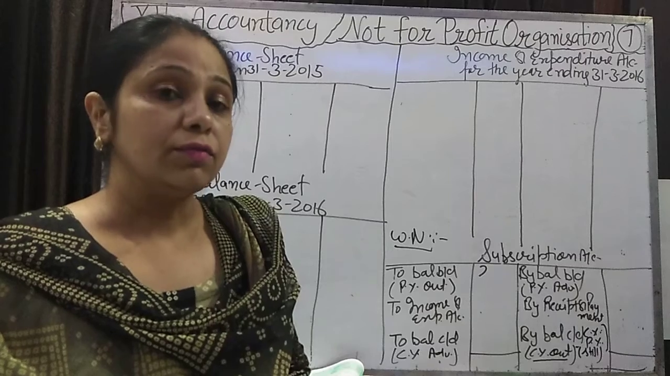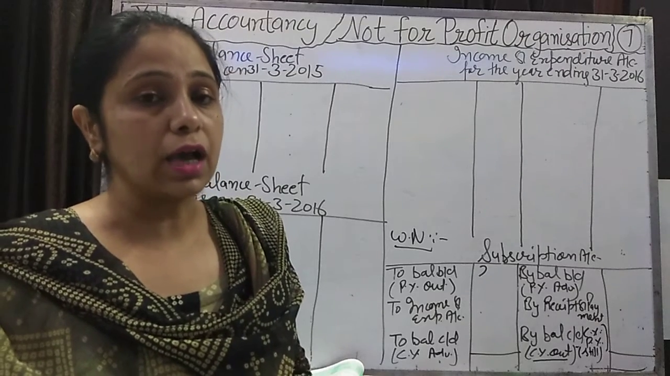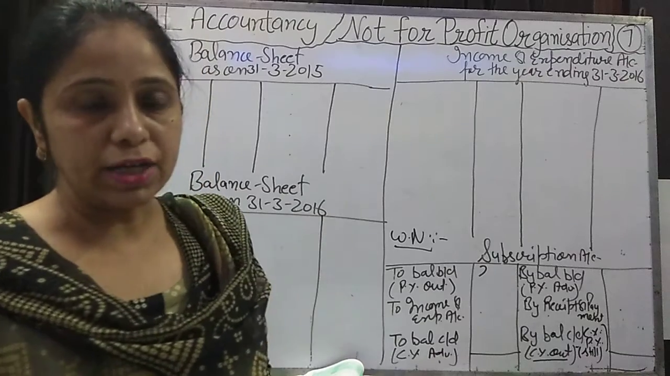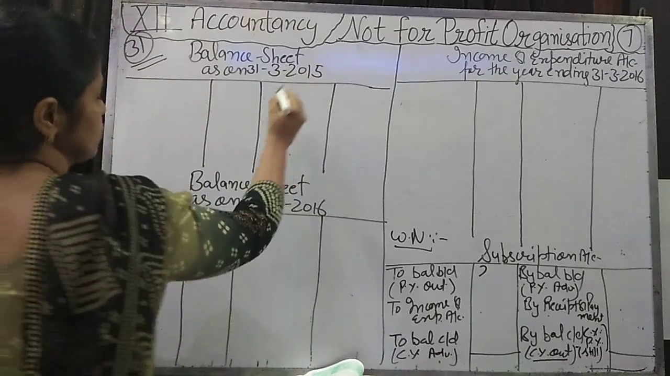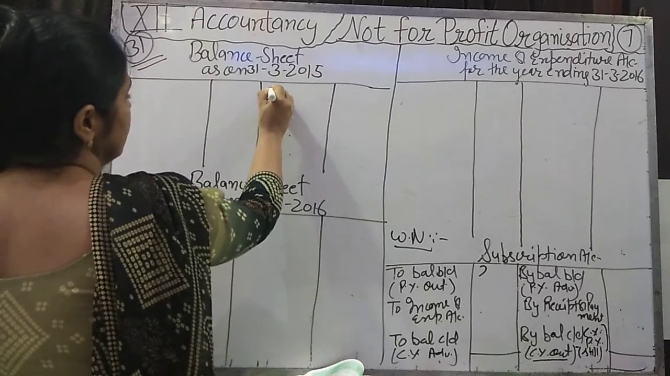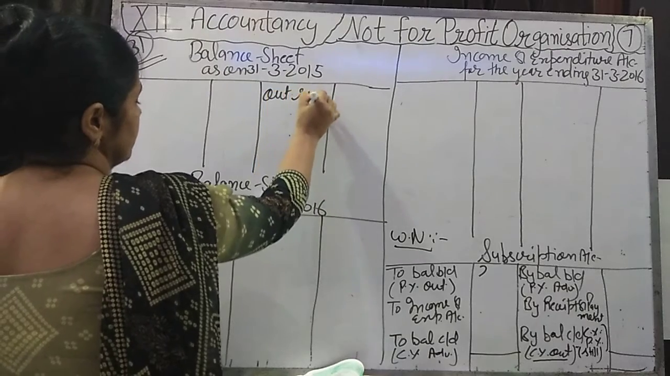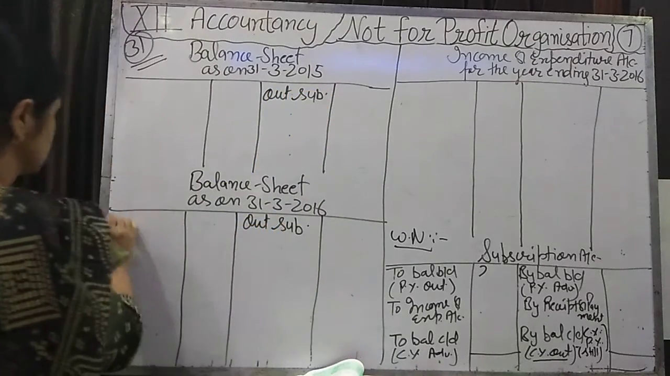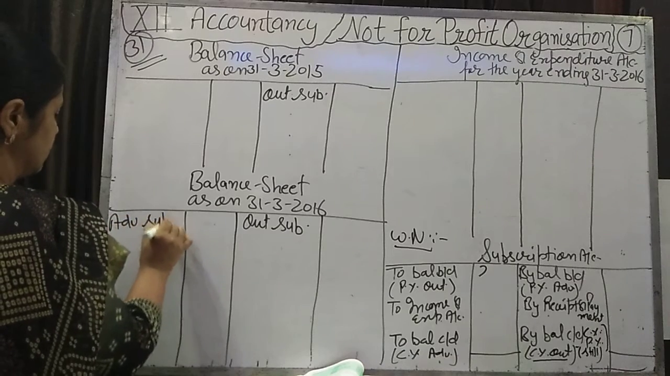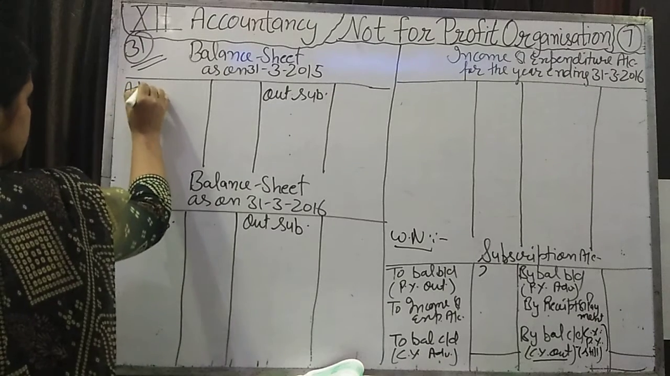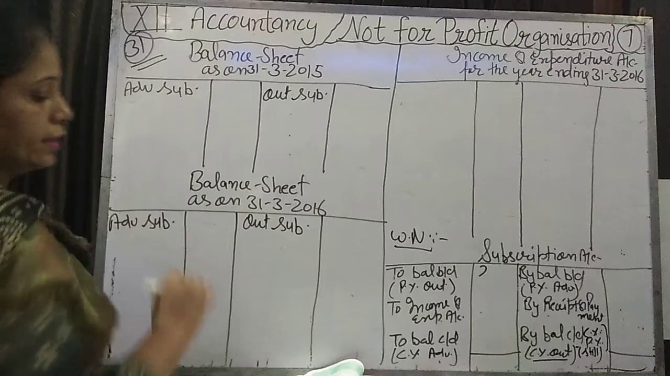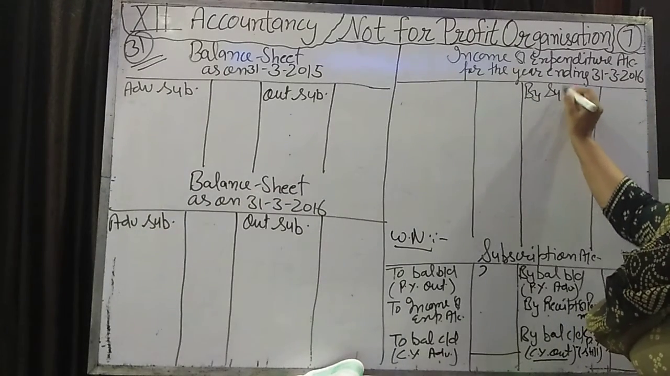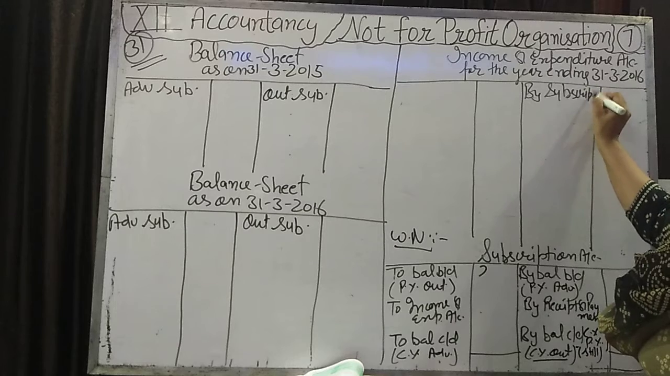But we want to calculate the outstanding subscription of the current year to write in the balance sheet. We have to write in the balance sheet the outstanding subscription of the previous year. We will write it here on the asset side as outstanding subscription. Advance subscription we will write on the liability side. And the total subscription of the current year we will write in the income and expenditure account.